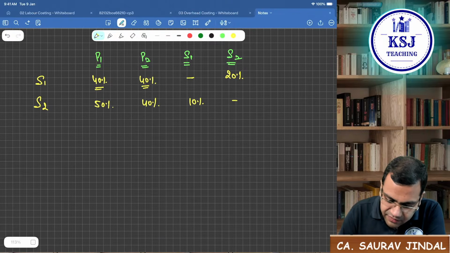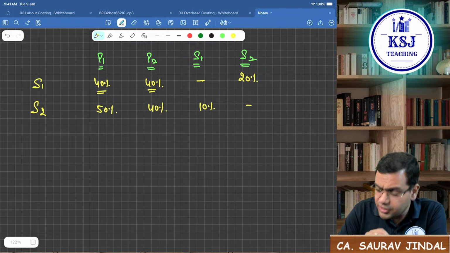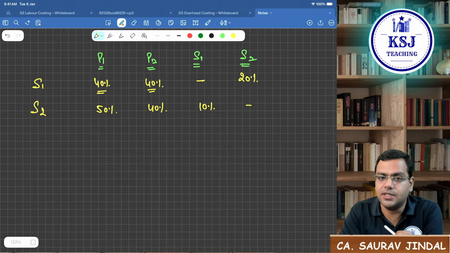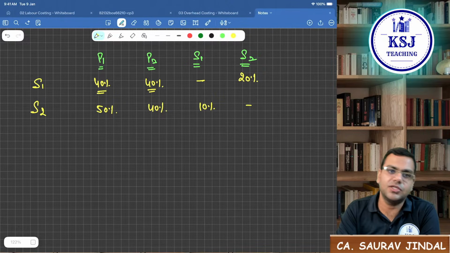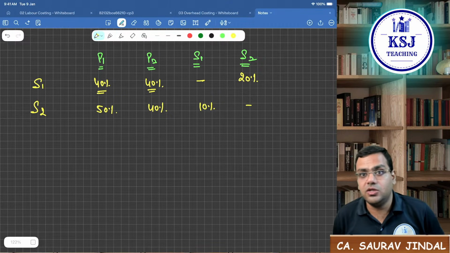Listen to it very carefully now. Simultaneous equation says what? You have the cost as per primary distribution. Yes, sir. We have the cost as per primary distribution. Now we will prepare two equations. What are those two equations?